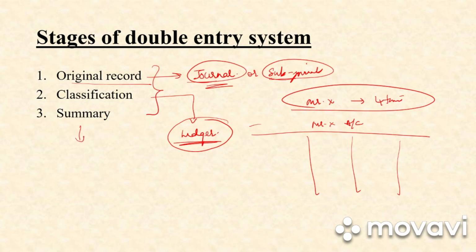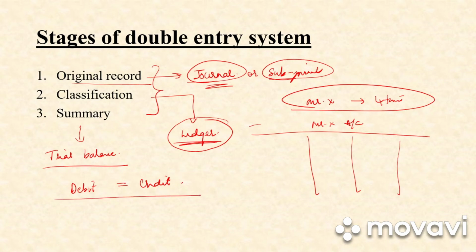Last one is the summary. In this stage, all the accounts of the ledger are balanced off and they are put up in the debit side or credit side in our trial balance. So under a trial balance, the total of debit side should always be equal to the total of credit side. If the total of debit and credit side is equal, which means that the arithmetical accuracy has been checked, and this trial balance will be helpful in preparing our trading and profit and loss account and a balance sheet.